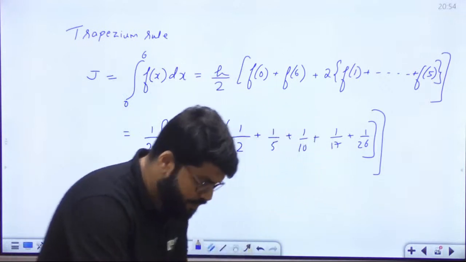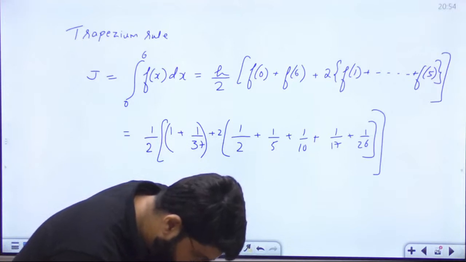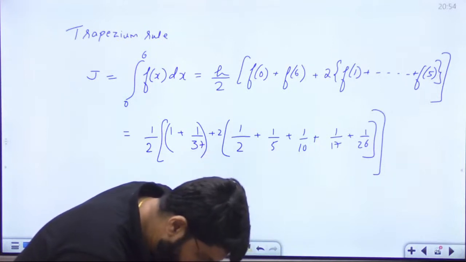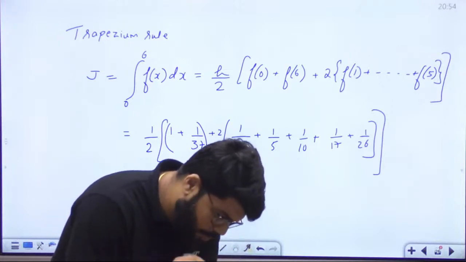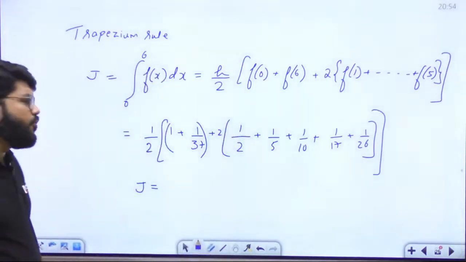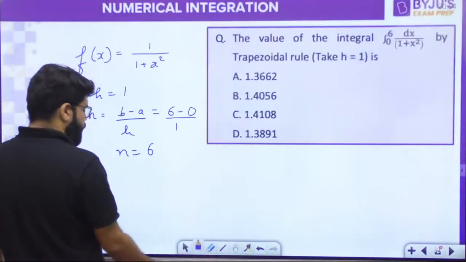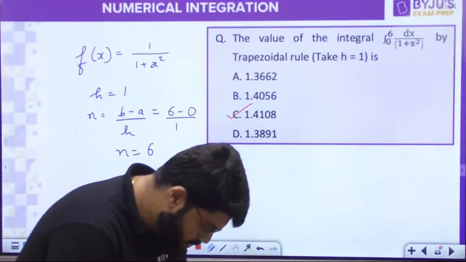Let's evaluate the exact value of this one. I am doing it, you can also do it parallelly. 1.4107, yeah, 1.4108. So 1.4108, option number C. Correct, that is option number C.